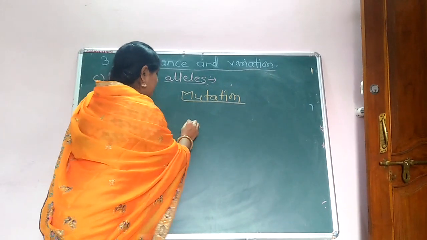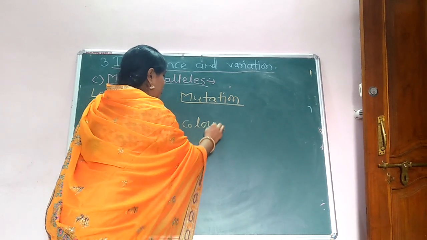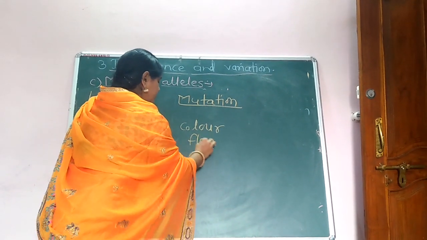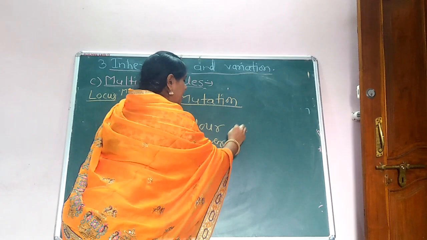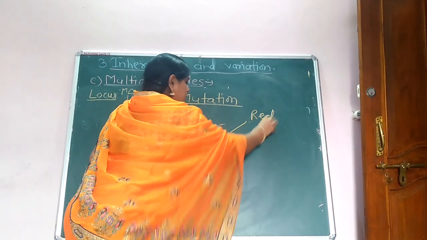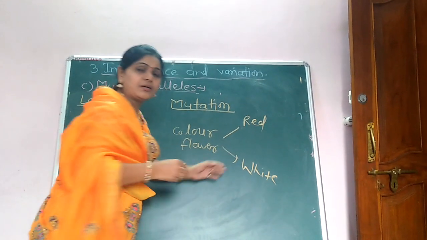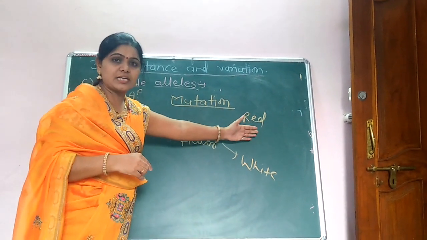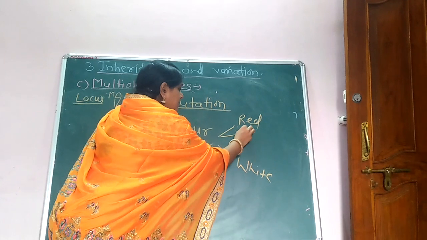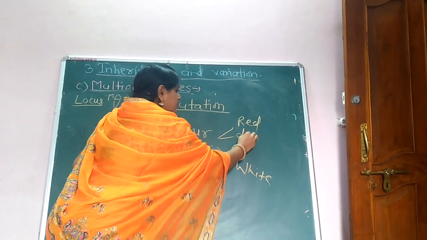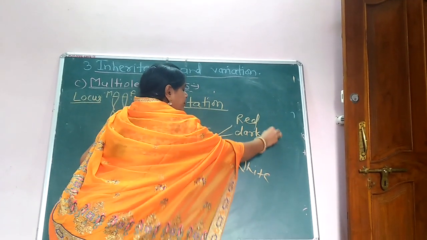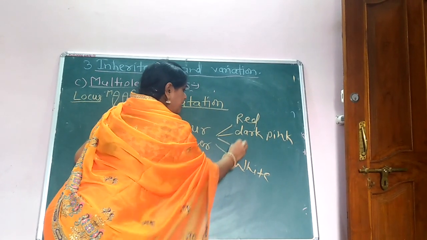And how the color of flower here, color of flower, that is red and white. When two different types of colors are present here, that is dark pink and light pink.